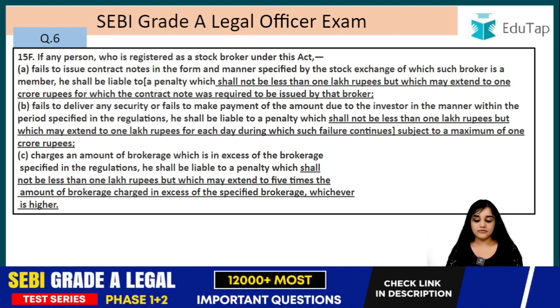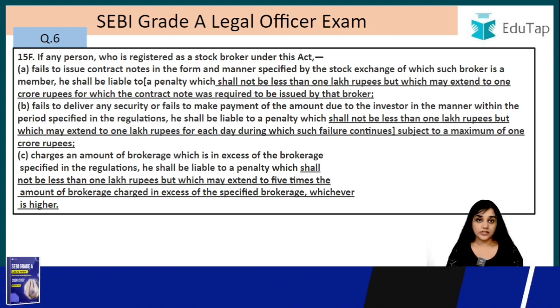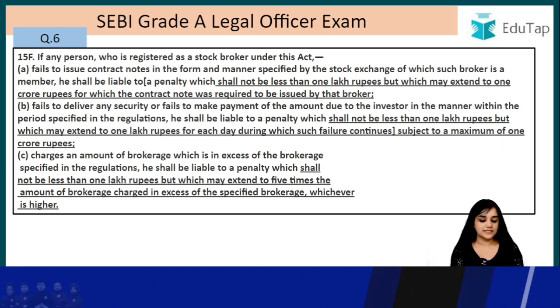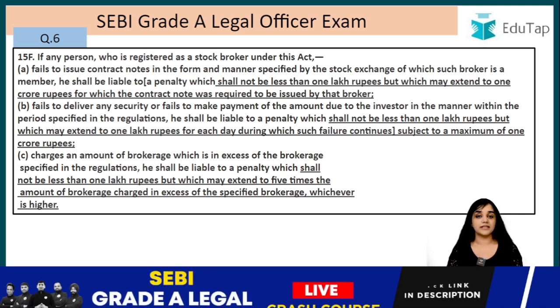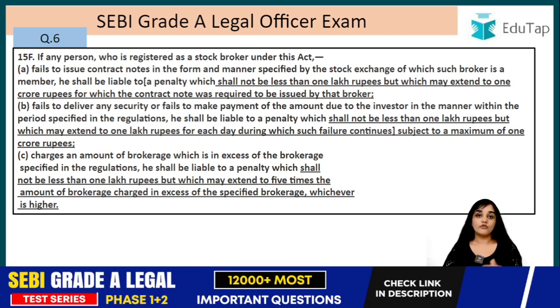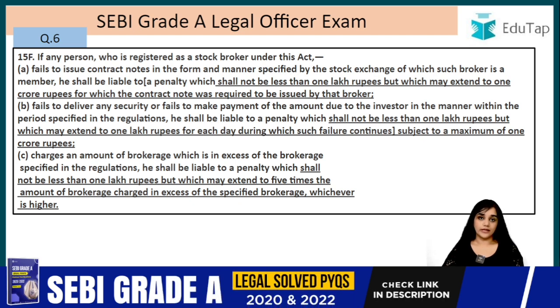The second one reads as fails to deliver any security or fails to make payment of the amount due to the investor in the manner within the period specified in the regulation. Either he fails to deliver the security or he fails to make the payment to the investor, right? In that case, he shall be liable to a penalty which shall not be less than 1 lakh rupees. The minimum remains the same, it is 1 lakh rupees, but which may extend to 1 lakh rupees for each day during which such failure continues. So for each day for which that failure continues, it will be 1 lakh again, subject to a maximum of 1 crore rupees, but in no case it will be more than 1 crore rupees.